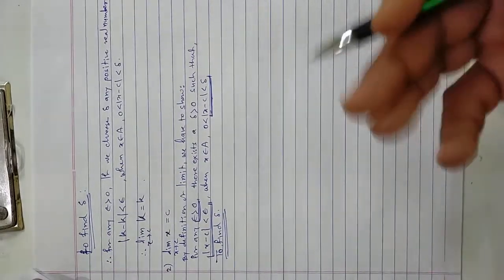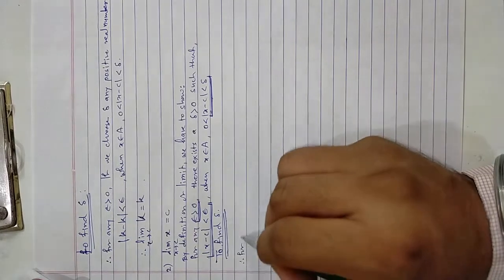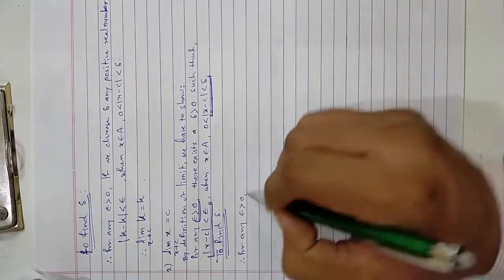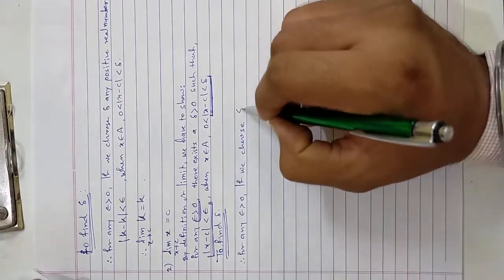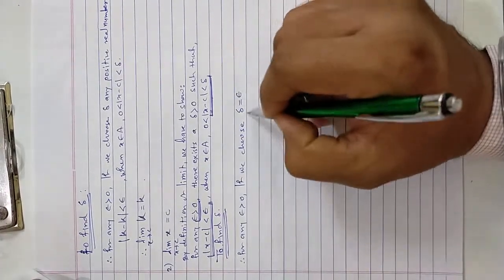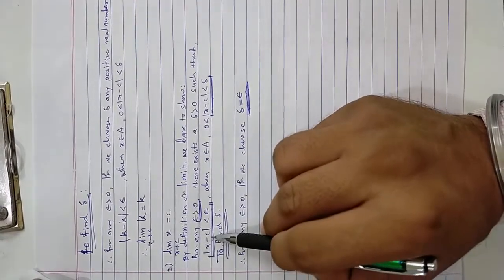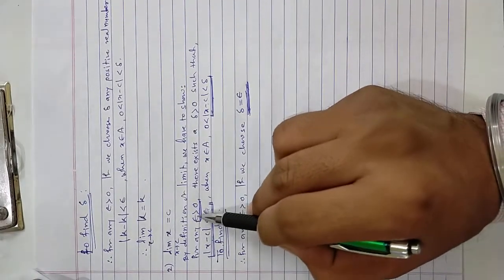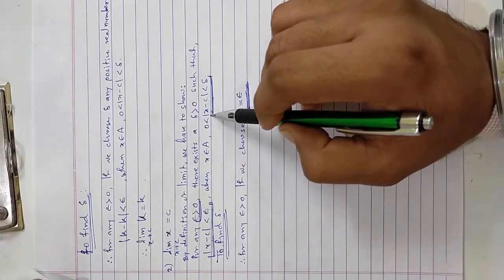So what delta should we choose? For any epsilon greater than 0, we choose delta to be equal to epsilon. Compare these two things.